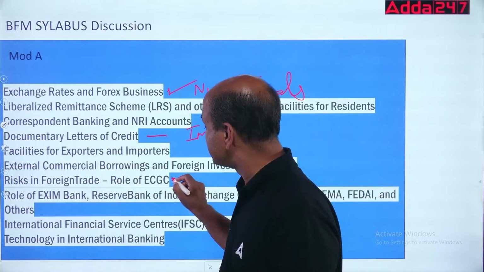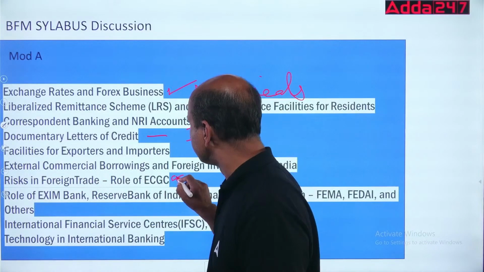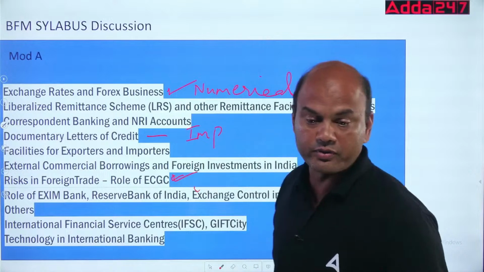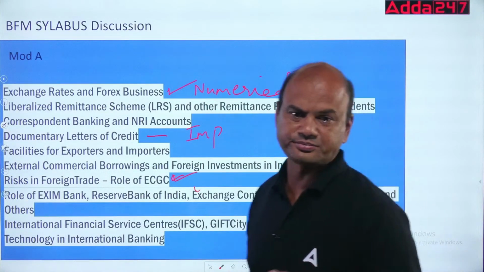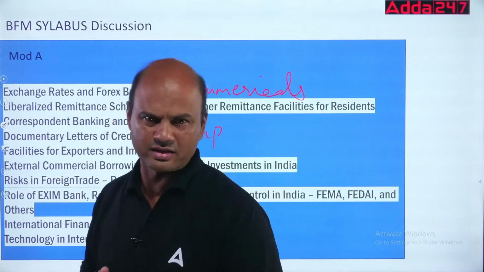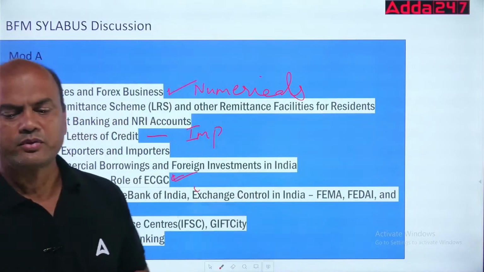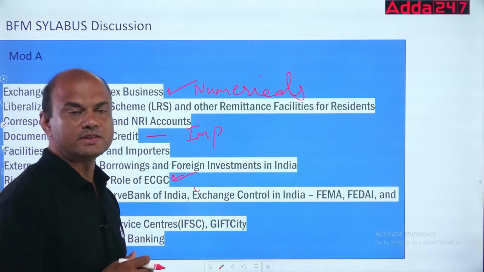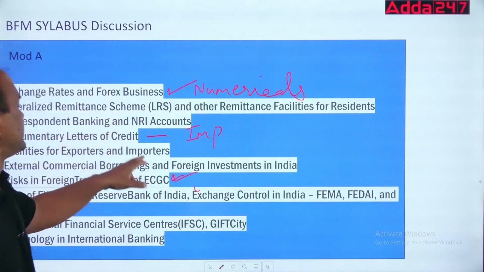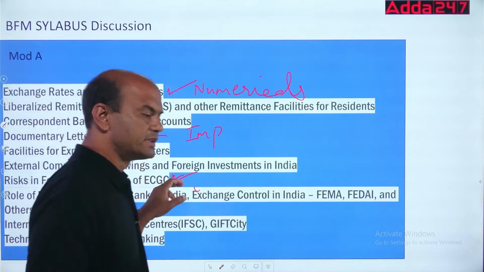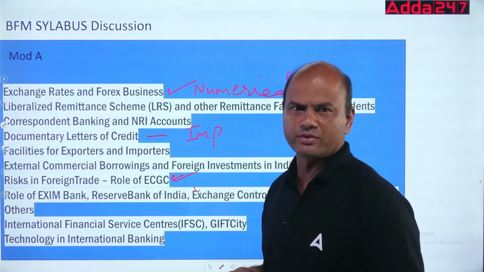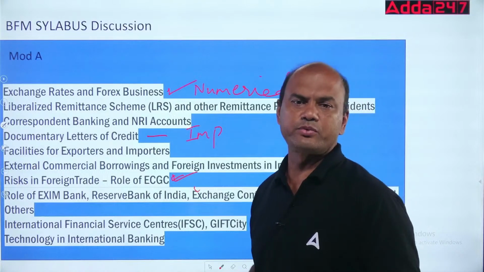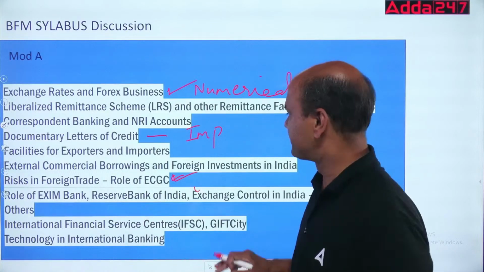Risk in foreign trade, ECGC. Here we have various policies, like we have DICGC for our retail, CASA, FD. Similarly, for exports and imports, we have ECGC, so ECGC is important. There are various policies, almost two types: a few of them are for the banks, a few for the customers.